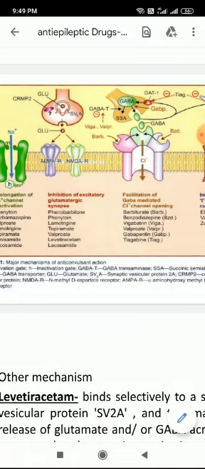What is the action of gabapentin? In the diagram you can see they increase the release of GABA. What is the mechanism of action of tiagabine? In the diagram you can see they block the GABA transporter. So by blocking the GABA transporter, they inhibit GABA reuptake. GABA is not reuptaken, so GABA remains in the synapse for a prolonged time. So GABA activity is increased. This is the mechanism of action of VGT, vigabatrin, gabapentin, and tiagabine.